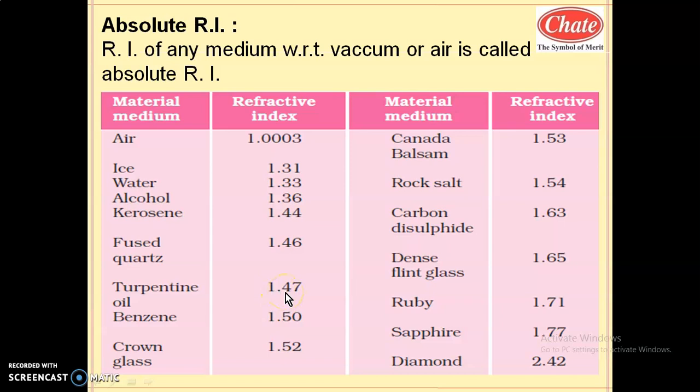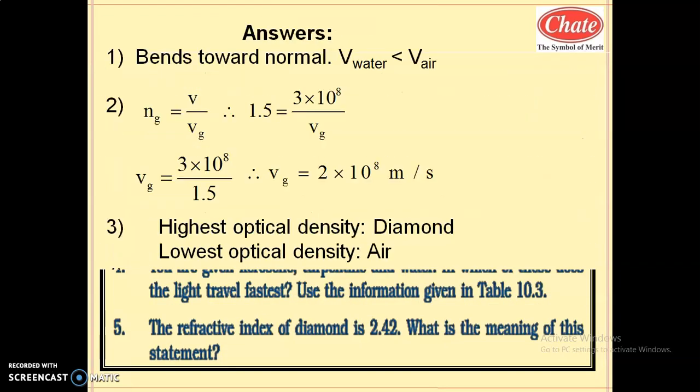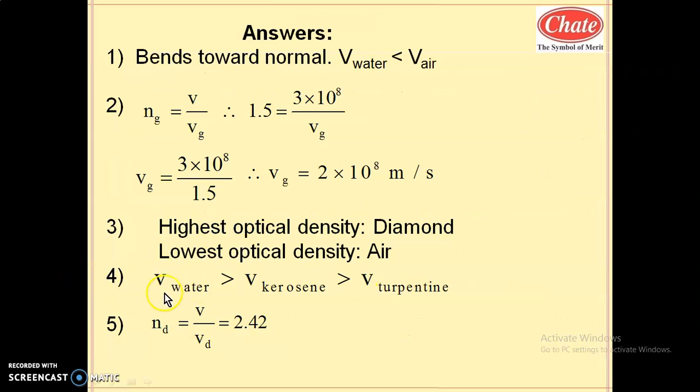As this ratio is higher compared to the other two, the speed of light will be lesser. So see the answer: speed of light in water is greater than speed of light in kerosene, which is greater than speed of light in turpentine.